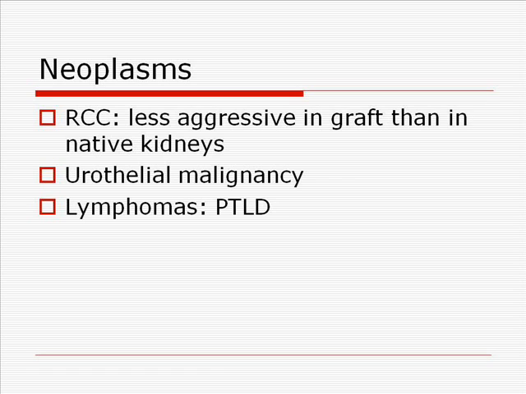Renal cell carcinoma can occur in a graft recipient due to introduction of a carcinomatous graft, or there can be renal cell carcinoma development in the patient's native kidney secondary to immunosuppression. It's less aggressive in the graft than in the native kidneys. 90% of adenocarcinomas are in the native kidney.